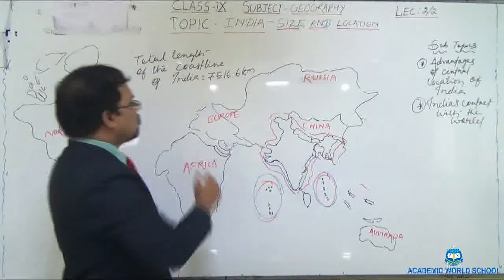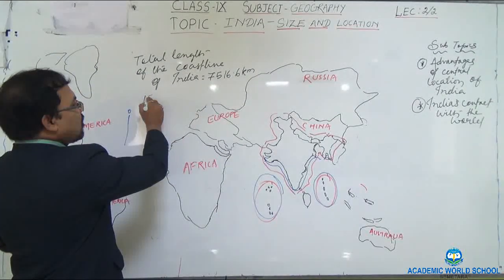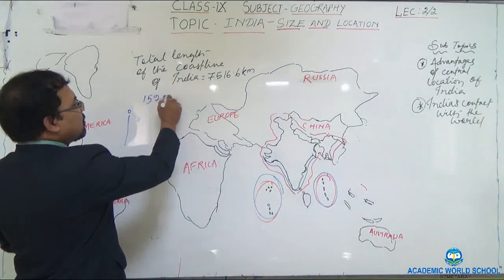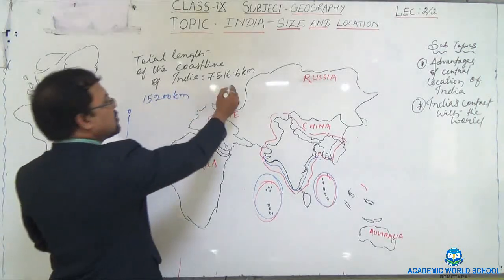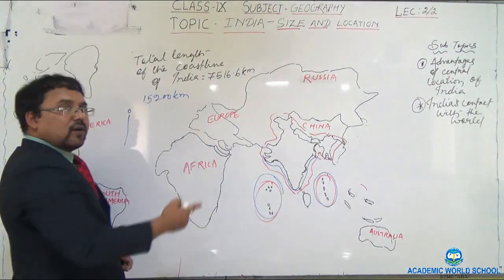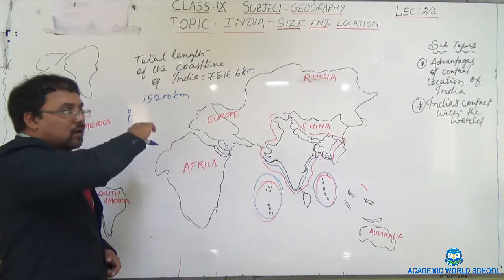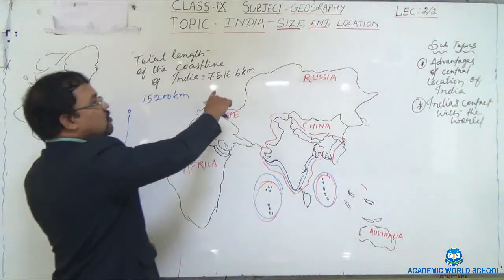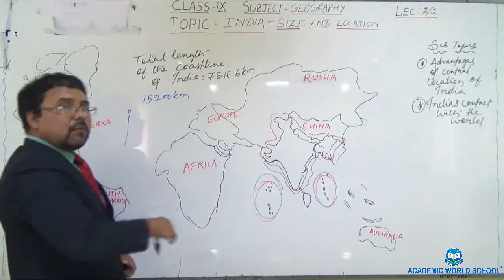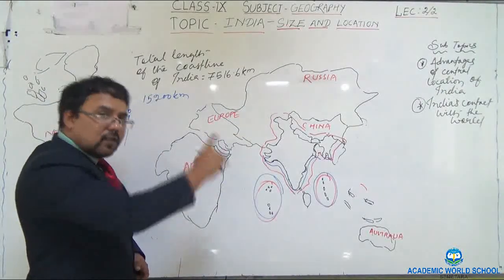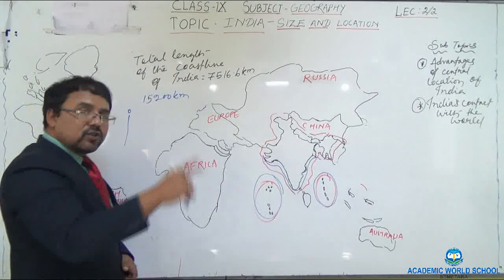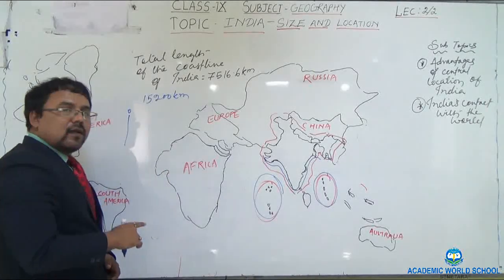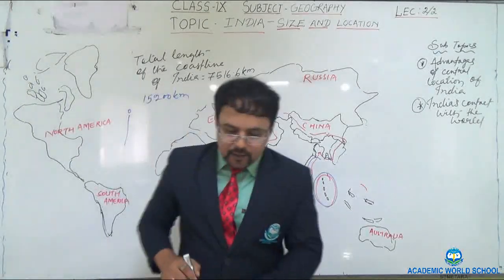7,516.6 kilometer, and don't get confused with the figure of 15,200 kilometer. It is greater than this one, and when we talk about 15,200 kilometer, it means the length of the border of whole India. And when we talk about 7,516.6 kilometer, it talks about only the length of the coastline, including the coastline of Andaman and Nicobar Island and Lakshadweep. Next,